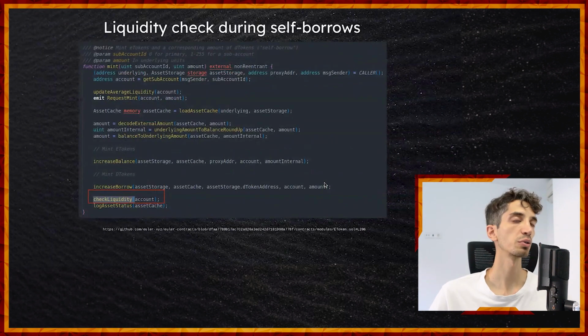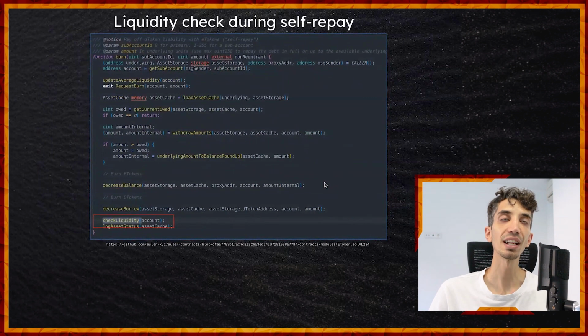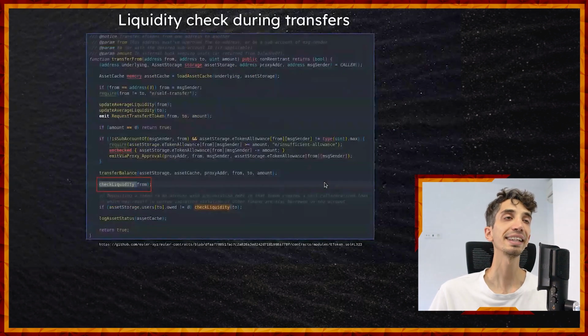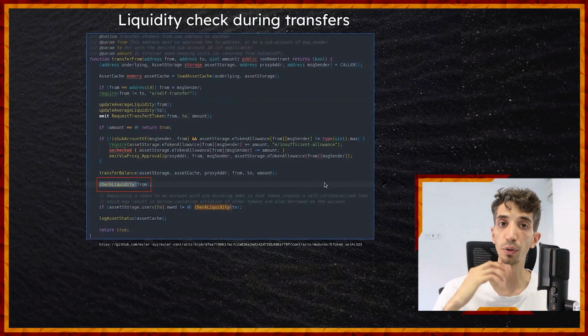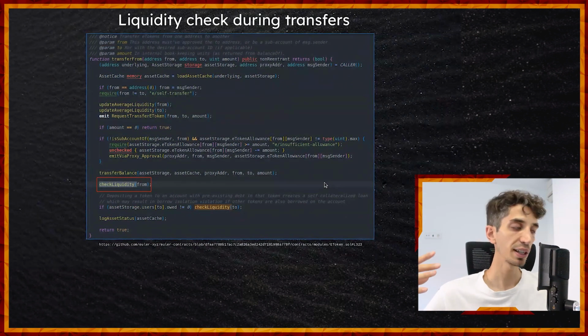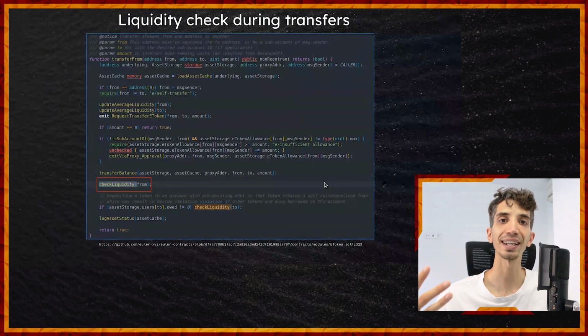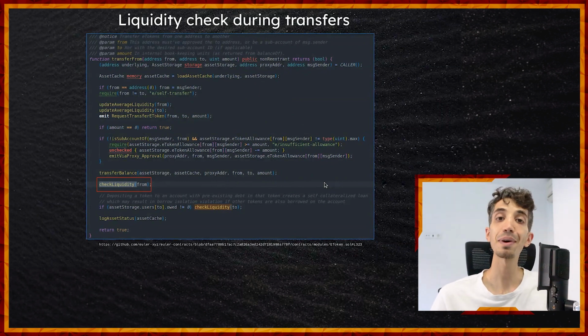and as I'm showing you in this case, it is when you do self-borrows, which I'm not going to explain today. It's when it happens in self-repays as well. It happens during actual borrows of assets in Euler. It happens even during transfers of tokens. I mean, it's in many fundamental actions of the protocol. It's always calling this check liquidity function, because again, it's trying to always protect the invariant. That's how you protect the invariant. Otherwise, it might become a variant.